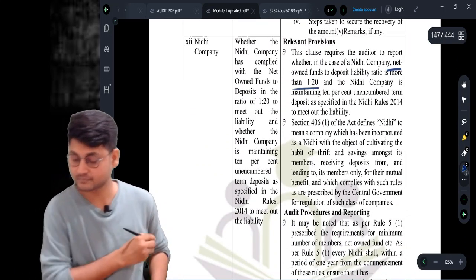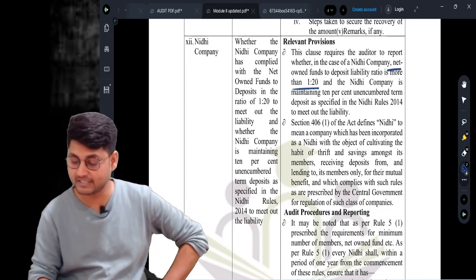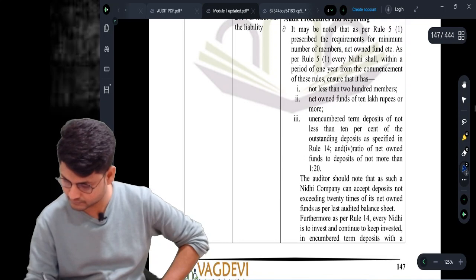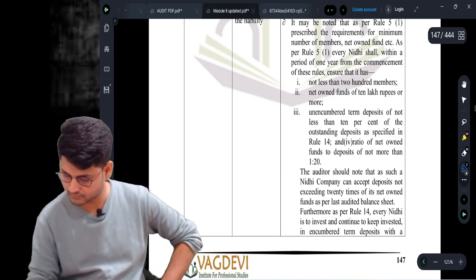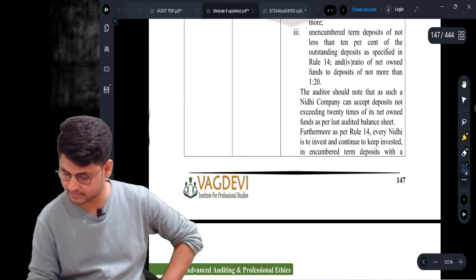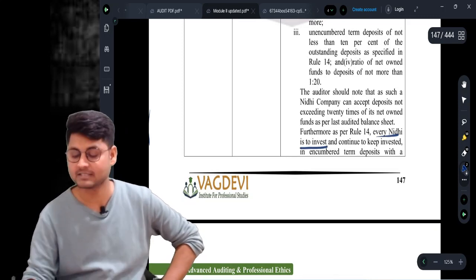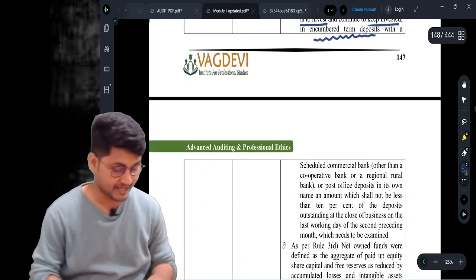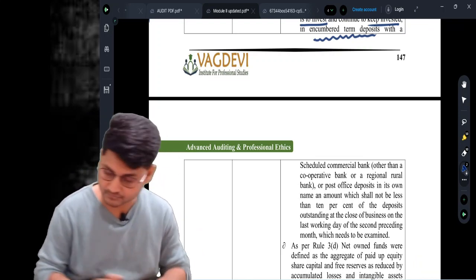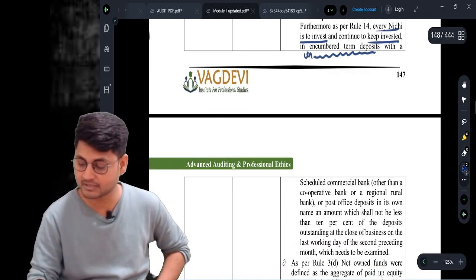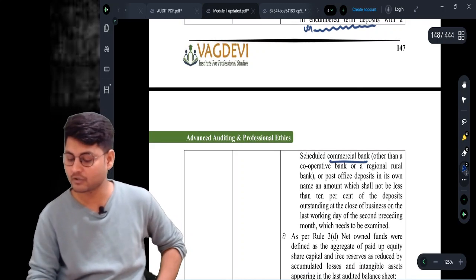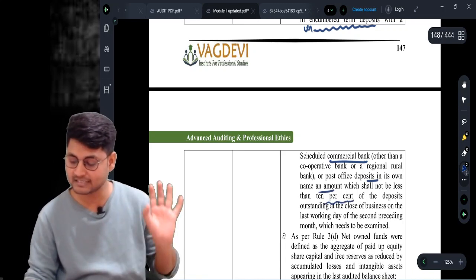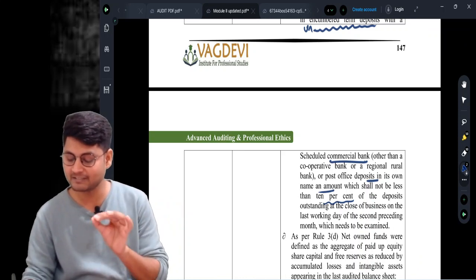So net owned funds to deposit liability ratio is 1:20, and further every Nidhi company is to invest and continue to keep invested in unencumbered term deposits with a scheduled commercial bank other than a cooperative bank or regional rural banks, or post office deposits in its own name, an amount which shall not be less than 10% of the deposits outstanding at the close of business on the last working day of the second preceding month, which needs to be examined.